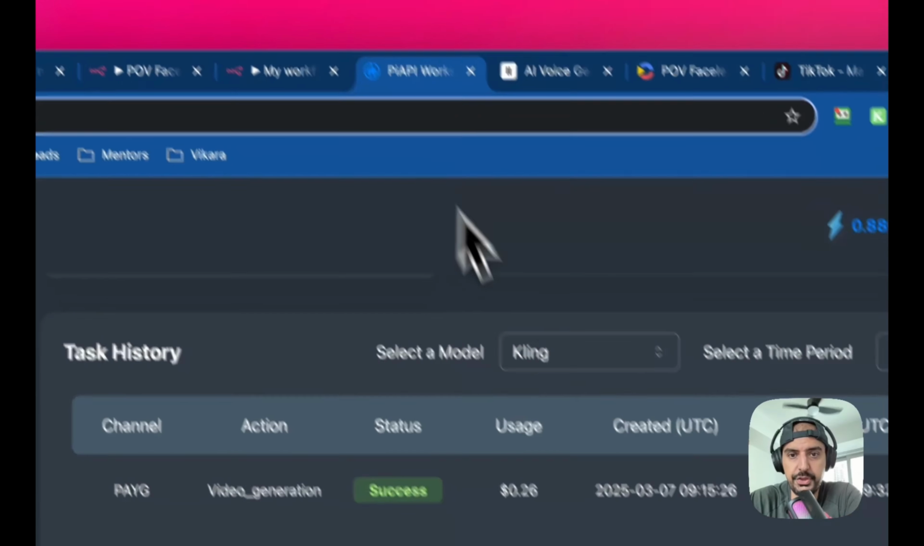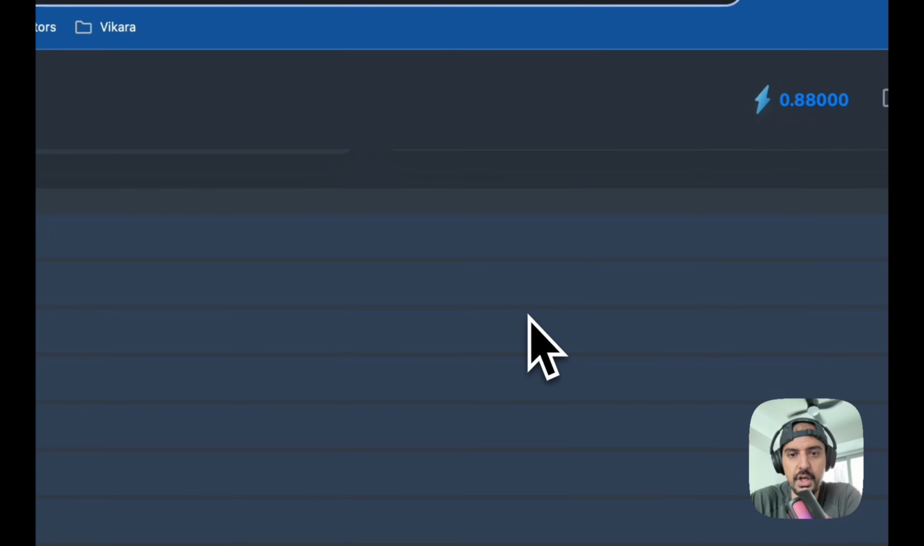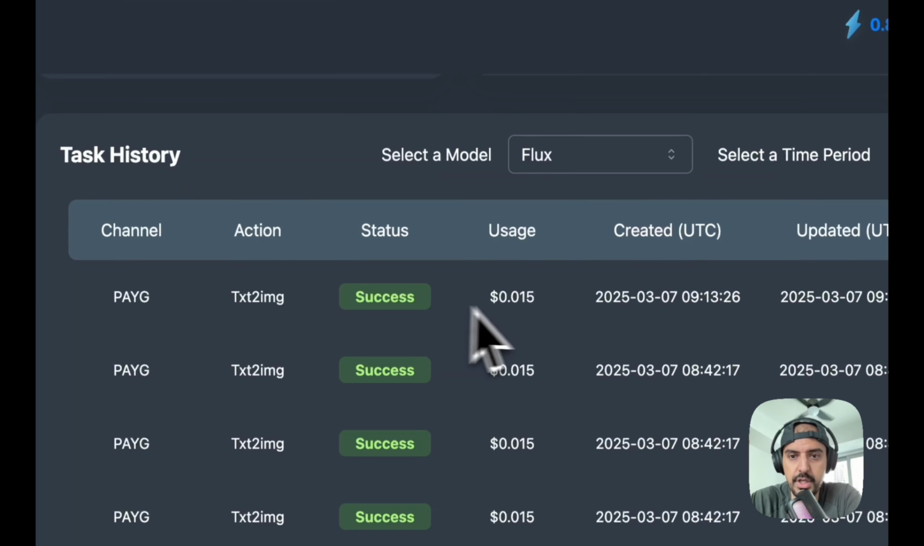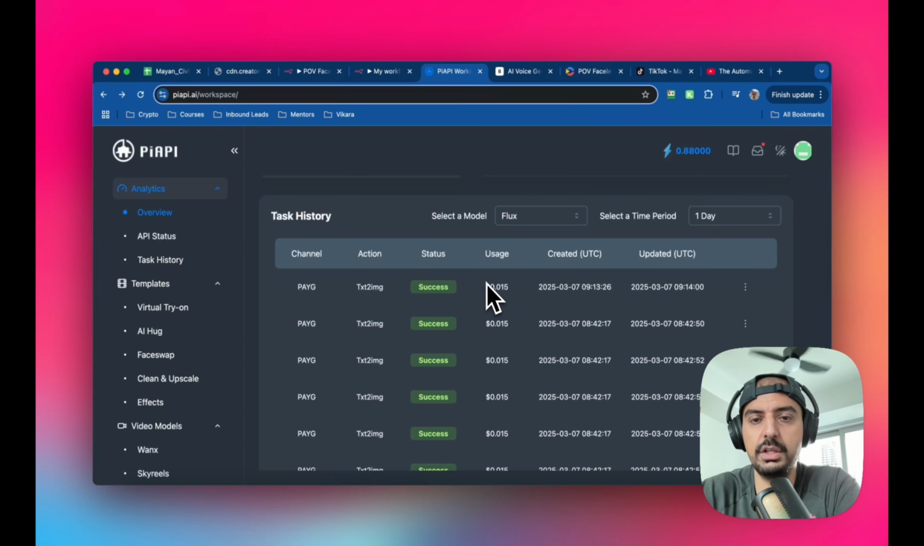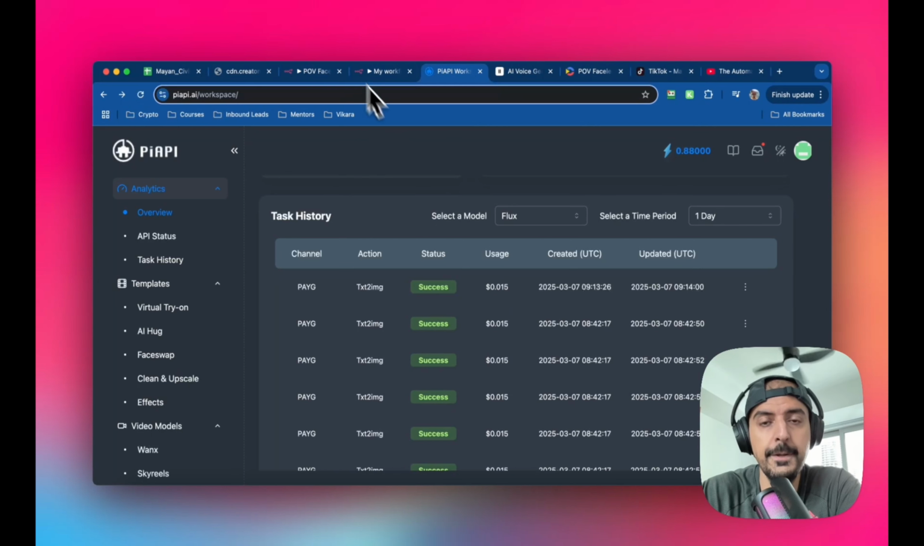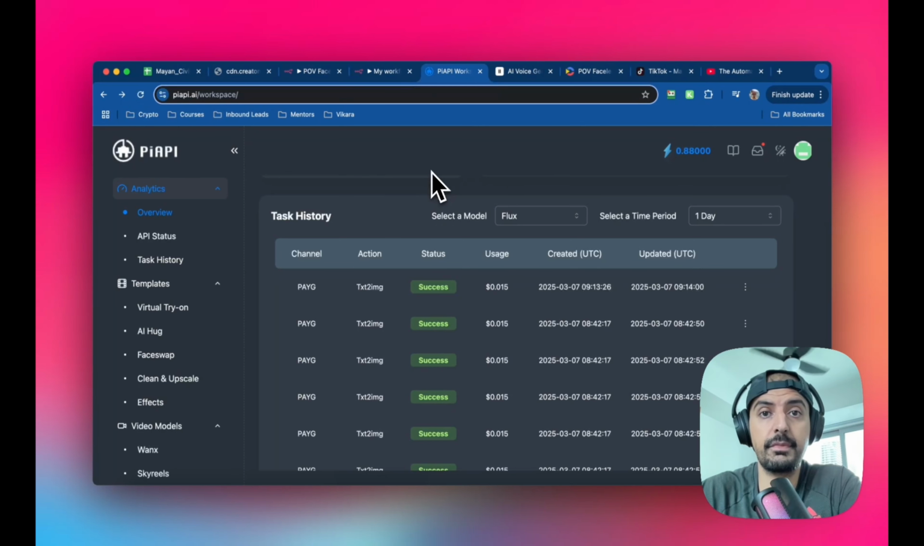Okay, the other thing I want to show you is the same for Flux. Flux doesn't take as long because it's just an image, right? So you can see here it started at 9:13, which is the one I just ran, and it finished at 9:14. So roughly less than a minute. And that's acceptable because it's just an image. The video rendering takes a lot longer. Okay, so yeah, that's the video complete.